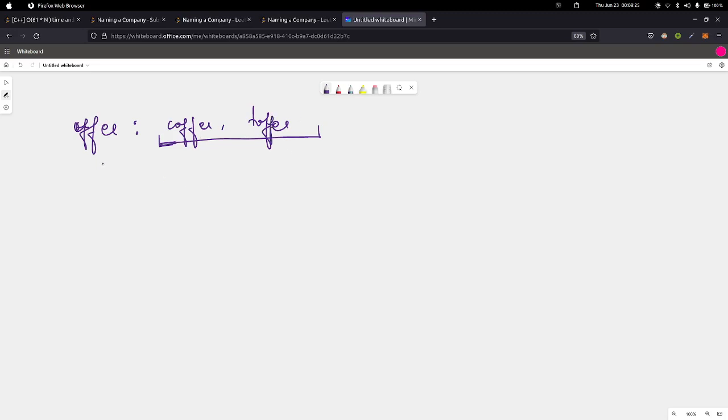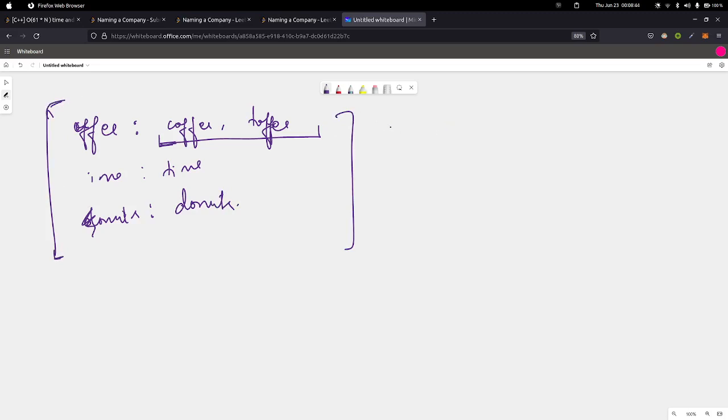And one more string we had was time. It had the suffix IME, and another string we had was donuts. Its suffix was ONUTS. Okay. Now we have a different way of representing the given set of strings, right?